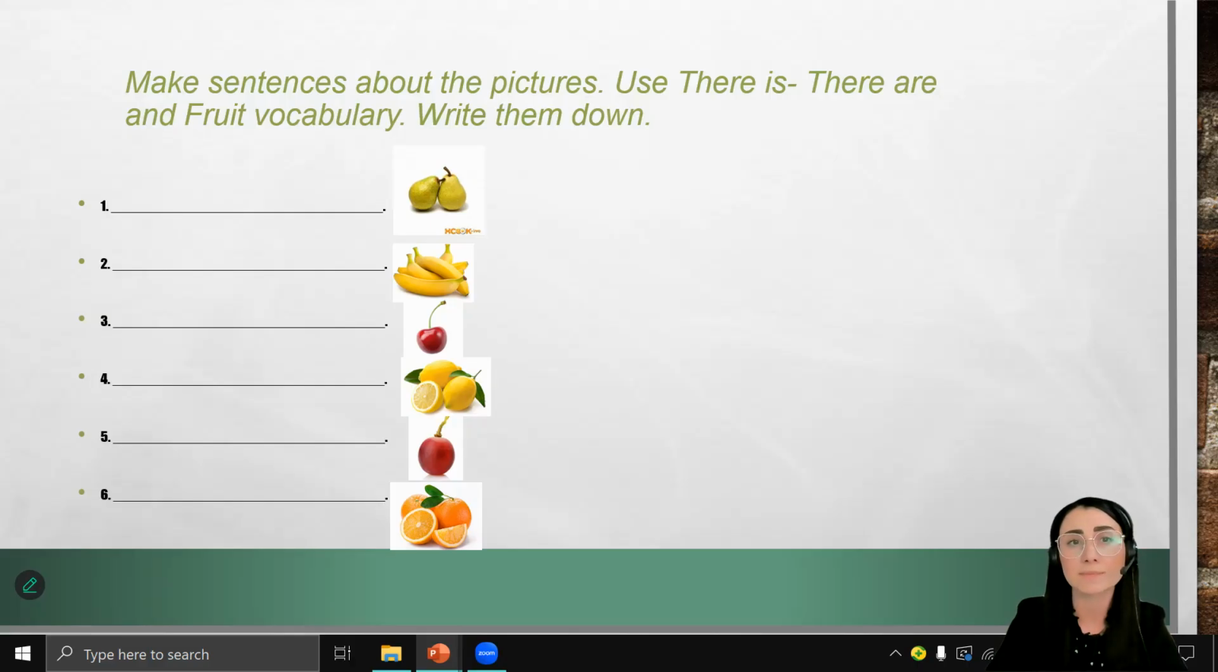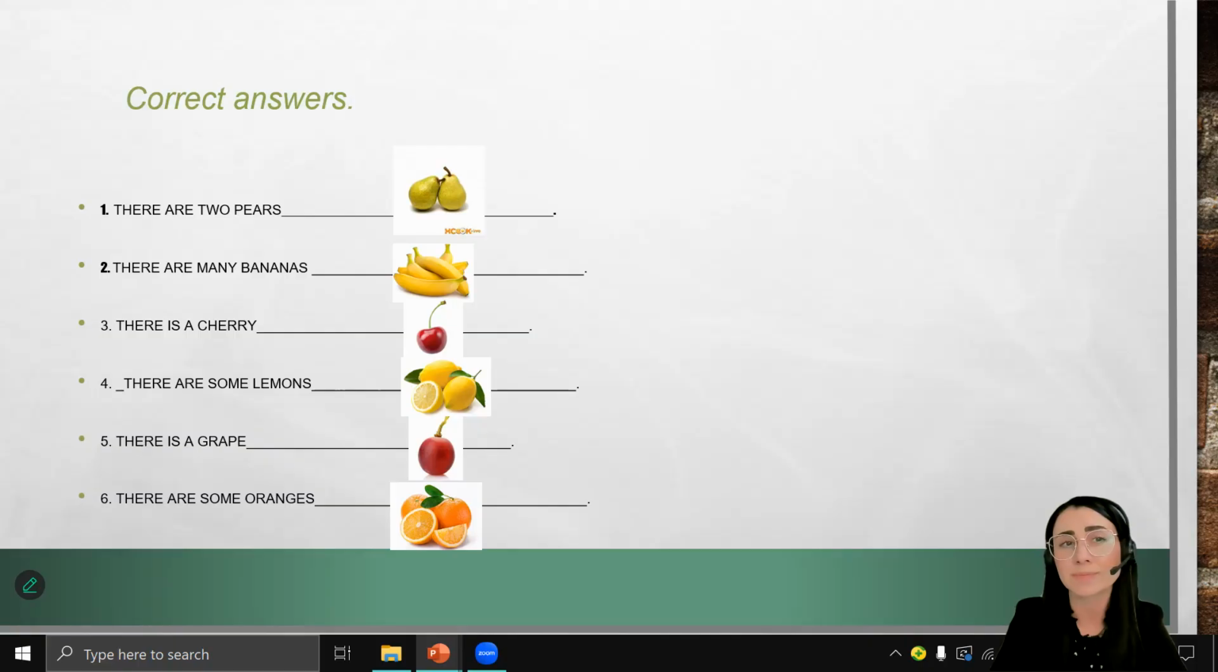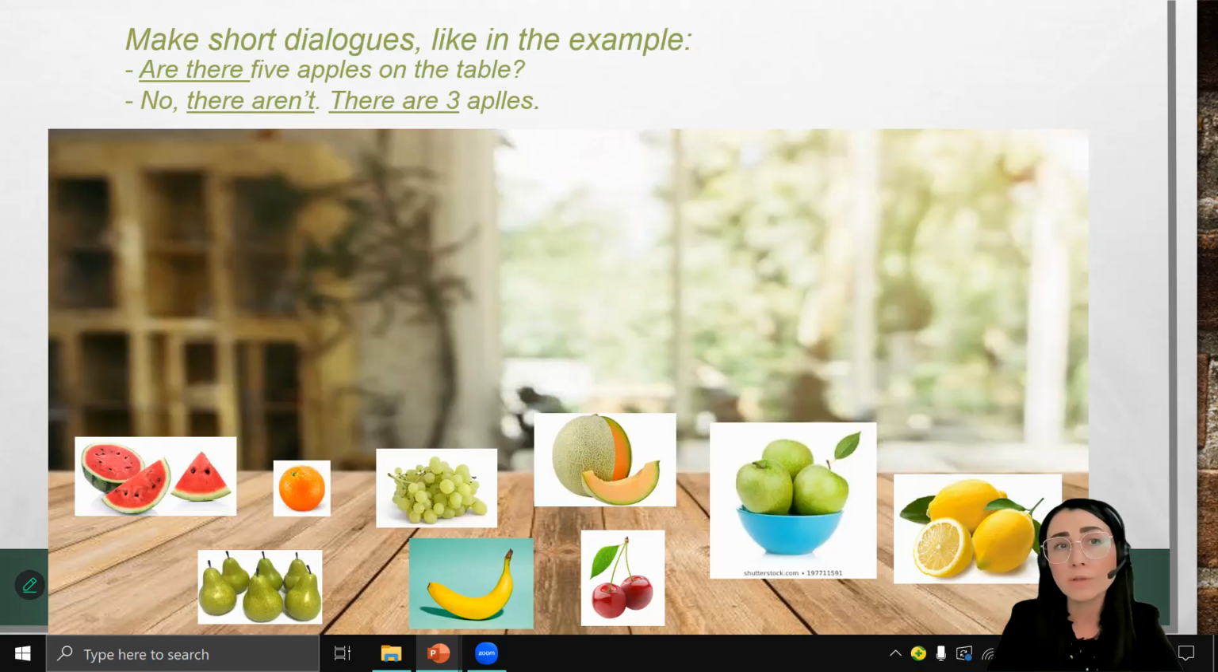Correct answers. There are 2 pears. There are many bananas. There is a cherry. There are some lemons. There is a grape. There are some oranges. Perfect. Now let's make short dialogues, like an example.